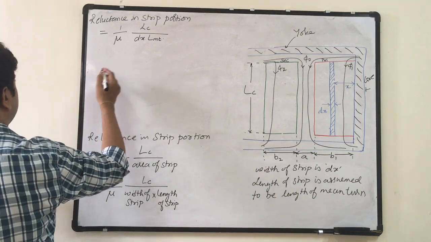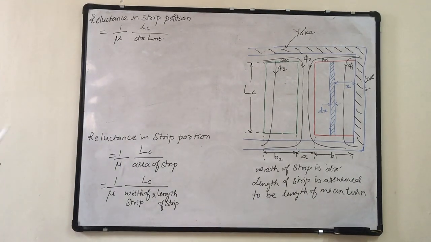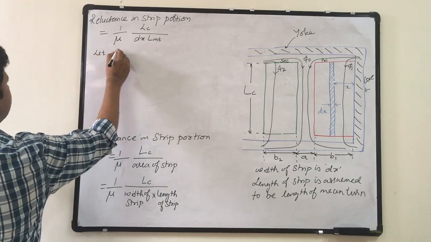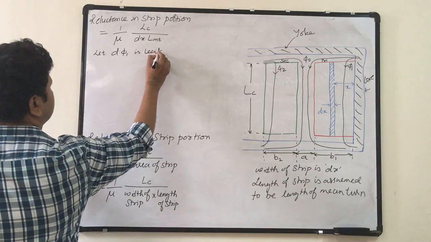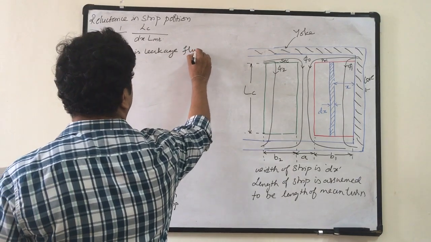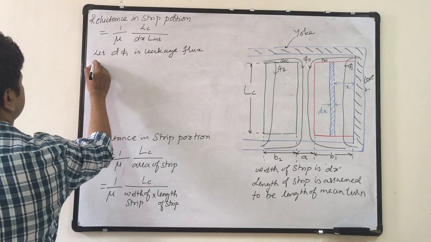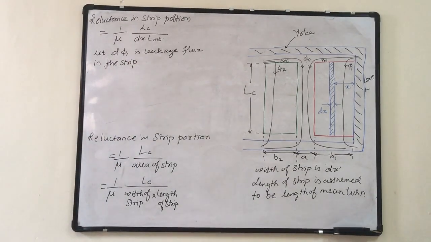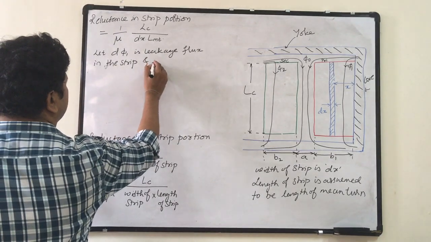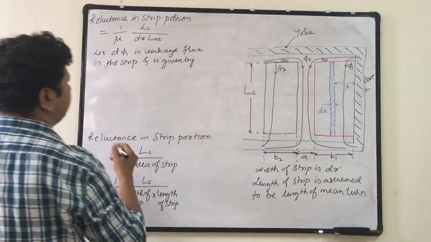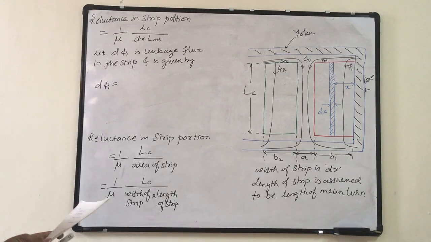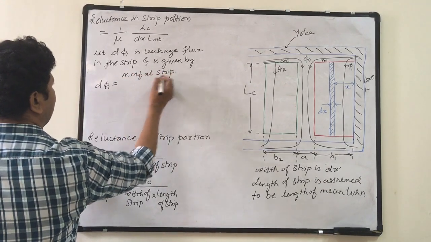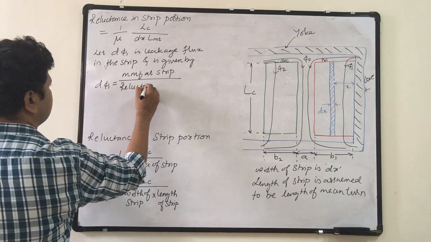The leakage flux across the strip, let d phi 1 be the leakage flux in the strip, and it is given by d phi 1 is equal to mmf divided by reluctance. mmf at strip divided by reluctance at strip.